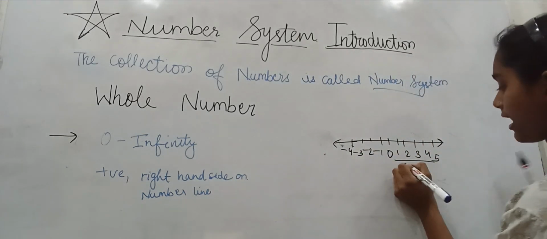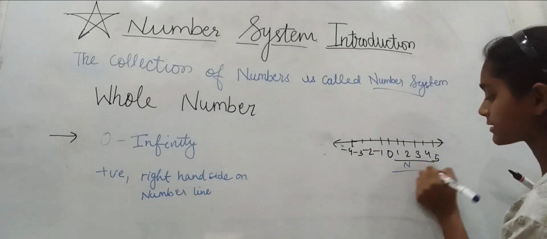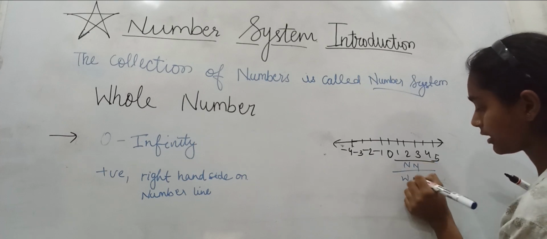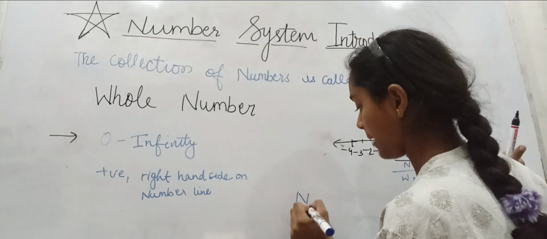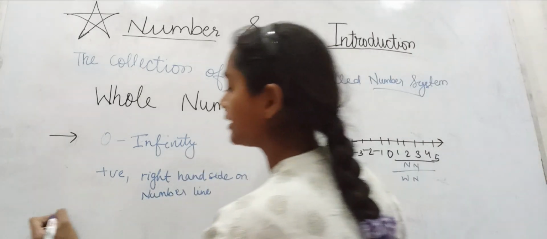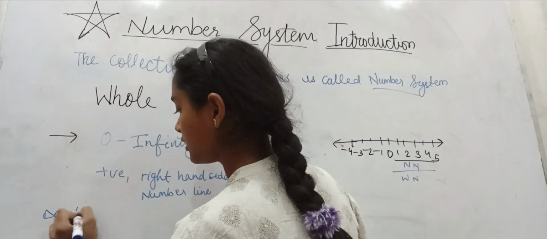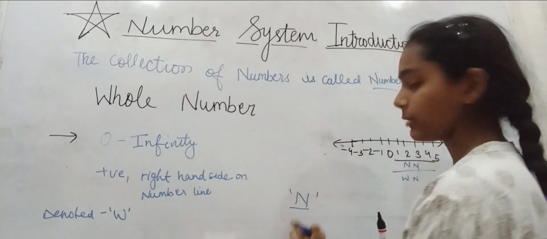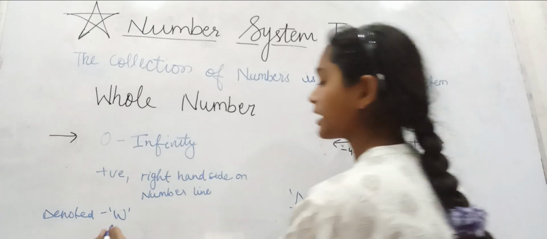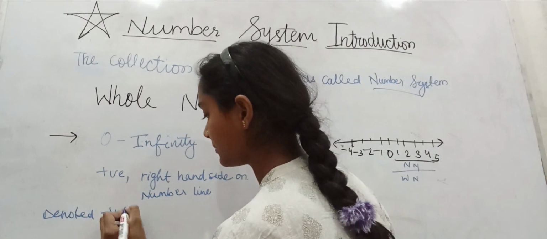So these are natural numbers as well as whole numbers. Natural numbers are denoted with a capital N and whole numbers are denoted with a capital W here.